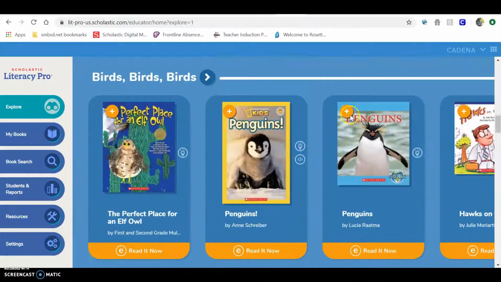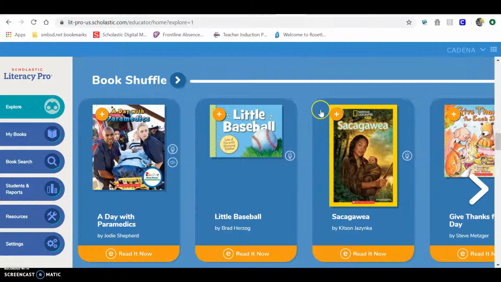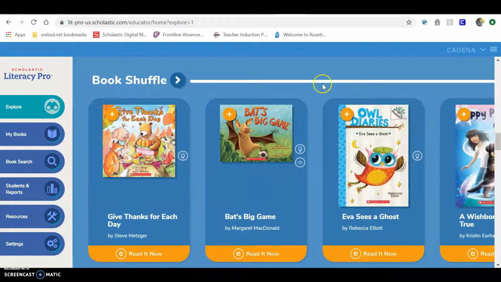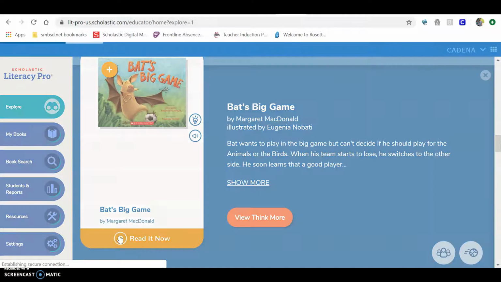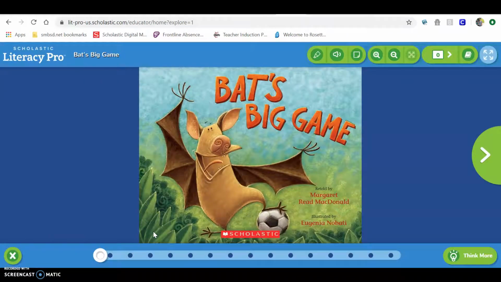Scientist books, bird books, all kinds of different categories for you. Feel free to scroll and click the Read It Now at the bottom, the E, Read It Now. And hopefully, there we go. You'll be able to read it just like Epic and scroll through pages.